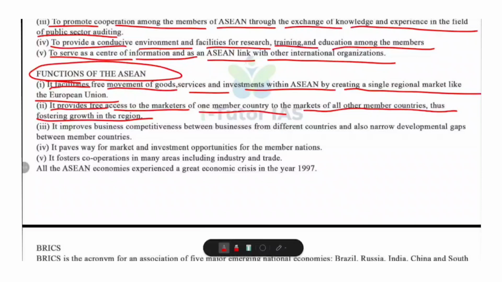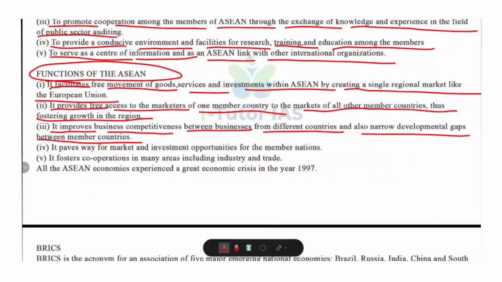And the third function is that it improves business competitiveness between businesses from different countries and also narrows developmental gaps between member countries. That is, ASEAN helps in improving business competitiveness among firms from different countries. It also works to narrow the development gap between richer members like Singapore and poorer ones like Laos or Myanmar. This promotes balanced regional development.